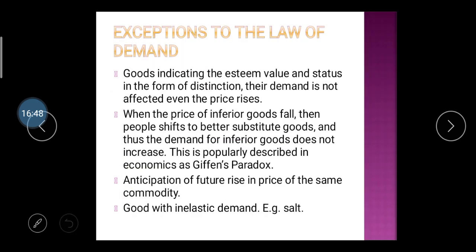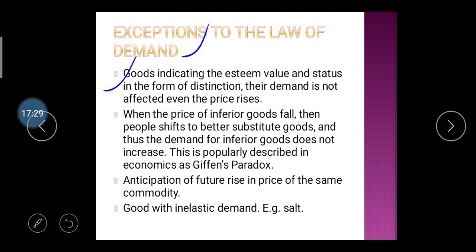Then, exceptions to the law of demand. As you know, one coin has two sides, so there are exceptions to the law of demand. Goods that indicate esteem value or status, in the form of distinction, have demand that is not affected even if the price rises. Take the example of gold and jewelry. If their price is higher, then some rich and wealthy persons buy even more of this product. If the price is higher, they also buy more. So here the law of demand is not applicable, so it is considered an exception.